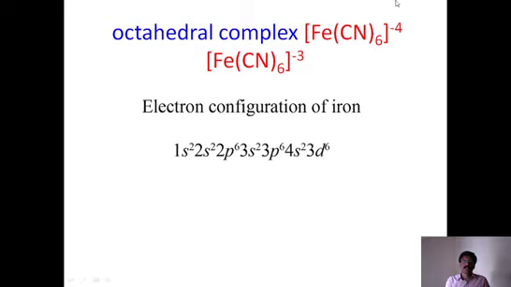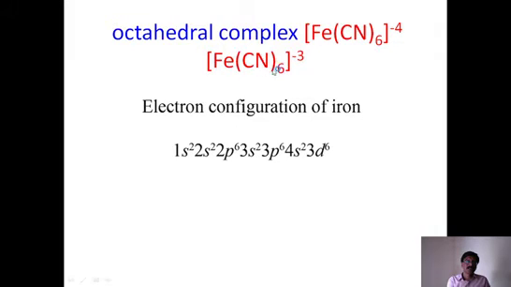So you try to understand this difference first. And this -3, -4, what does it indicate? There is a difference in the oxidation state of the iron. Oxidation state of iron is different in both the complexes. In the first complex, where -4 is the overall charge, it is hexacyanoferrate(II). That is, the oxidation number of iron is +2. In the second case, where the overall charge is -3, here the iron is in the oxidation state 3.